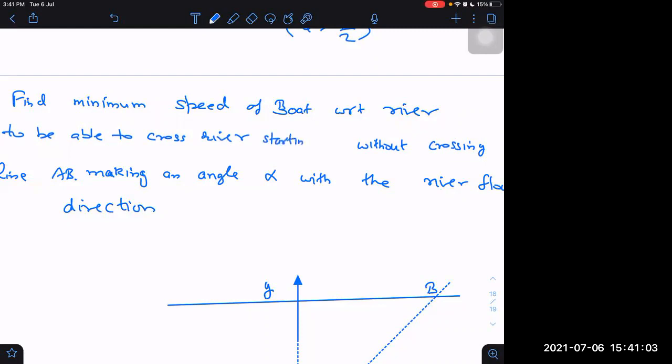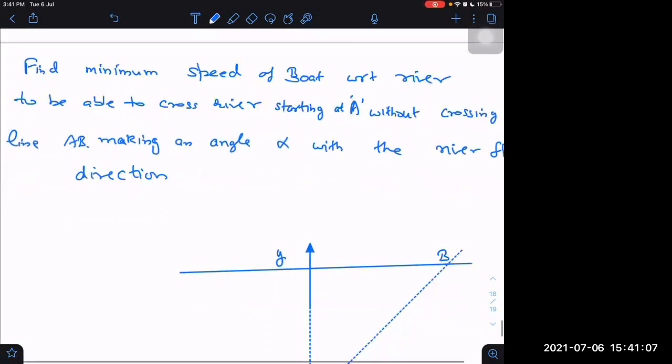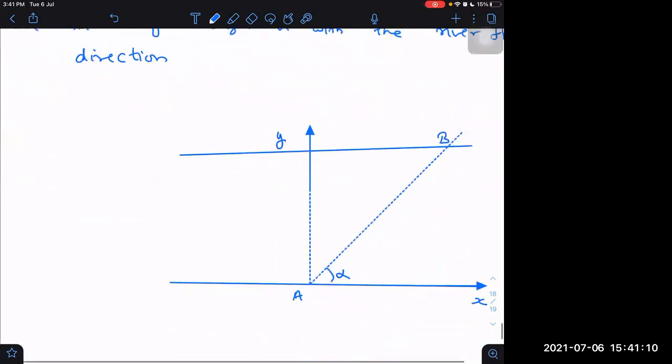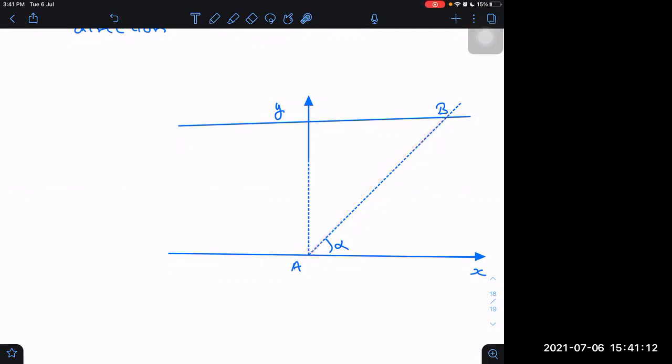Starting at point A without crossing the line AB. We are starting at point A, but we don't want to cross the line AB. So with what minimum possible speed should I be able to move so as not to cross line AB?